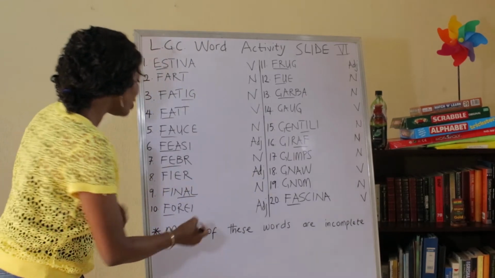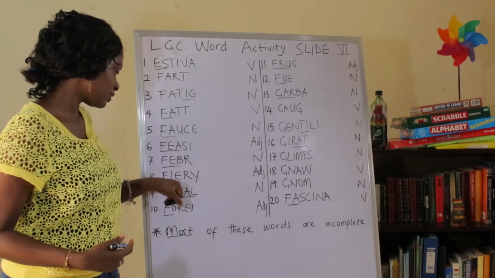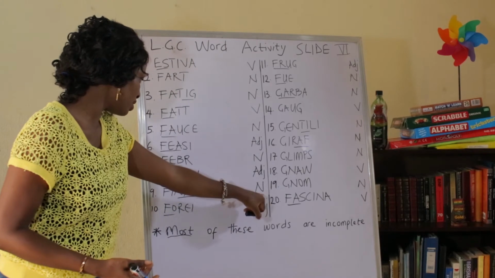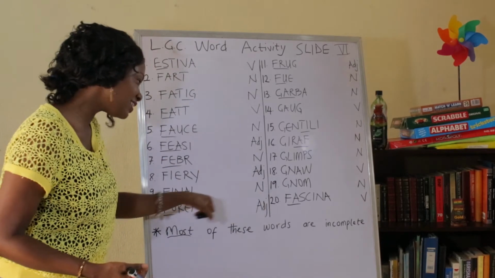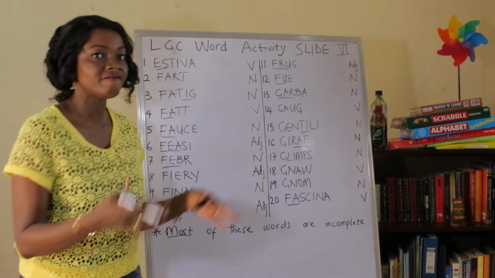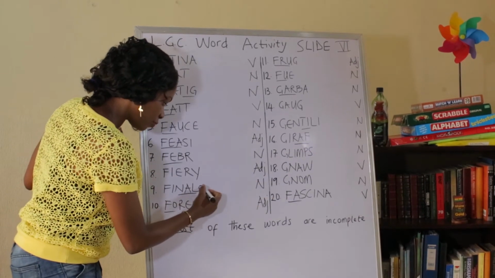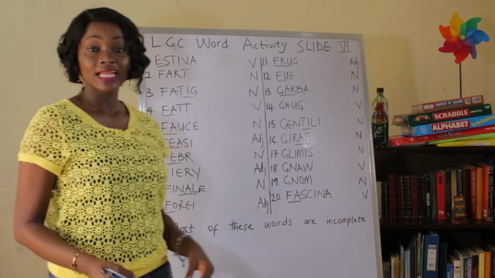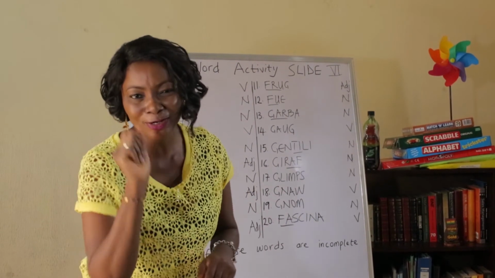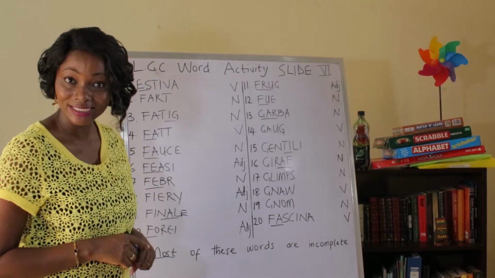This is fiery. It is commonly mispronounced as fury because of this, but it is fiery. Okay, fiery. It's an adjective. This is a noun. Now we have nouns. We can use final as a noun, like I said, the finals, right? But the most common word you'd see as a noun when this comes up is finale. Like the finale of the Little Genius Championship would be amazing. We'll tell you all about that as we progress, all right? For now, let's get right on to this so that you can make it to the finale.